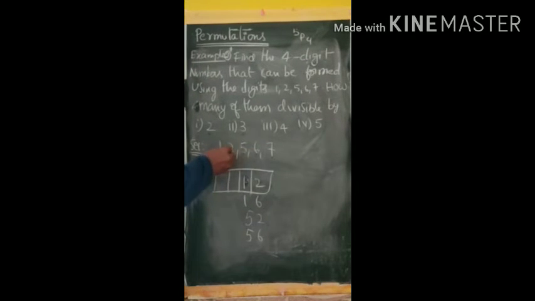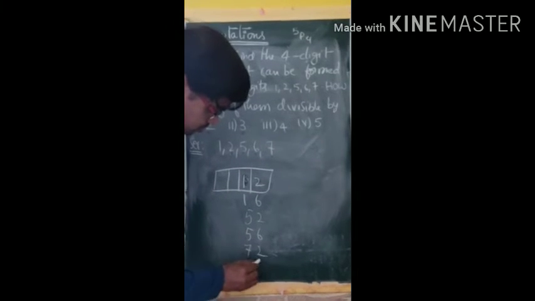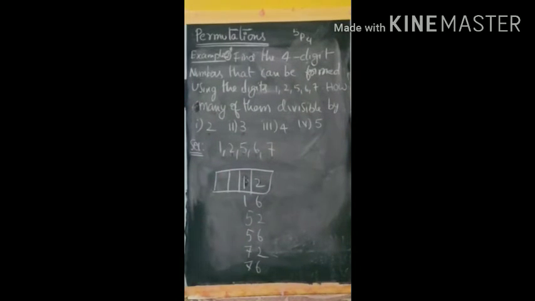With 6: 6, 1 not possible. 6, 2 not possible. 6, 5 and 6, 7 also not possible. 7, 1 not divisible by 4. 7, 2, 72 is divisible by 4. Next, 7, 5 not possible, but 7, 6 is possible. So for the last 2 places, how many combinations did we get? 1, 2, 3, 4, 5, 6 ways. So the last 2 places can be filled in 6 ways.